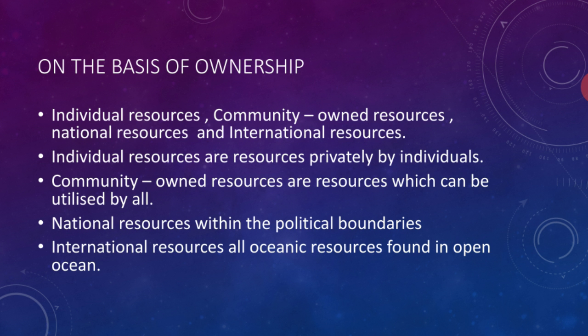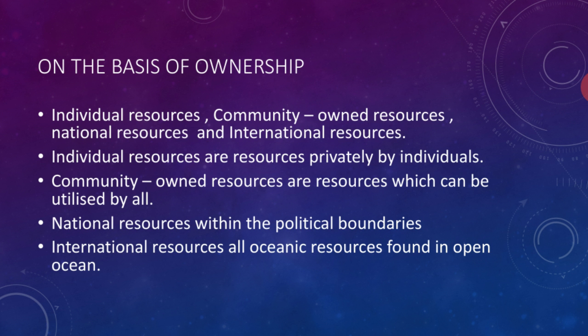To get this, we need to make an agreement. All oceanic resources are found in the open ocean and everyone has rights, but resources found in the region can be utilized only after an international agreement. Only then can we utilize those resources. This is your ownership classification.